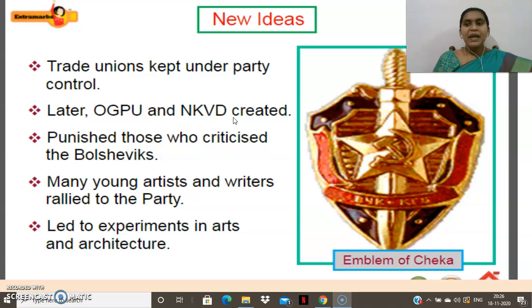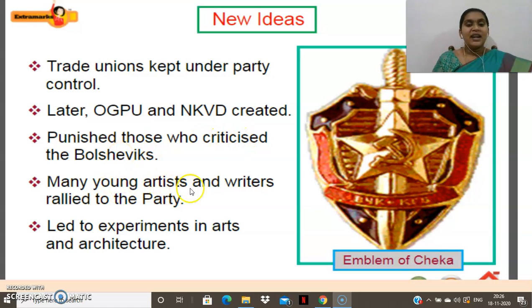If any person is speaking against the Bolshevik party, the Russian Communist Party, they will be punished and put into jail. That is the work of this secret police, and they punished those who criticized the Bolsheviks. That's what I just explained. So they will be observing the people and punishing those who criticize the Bolsheviks.